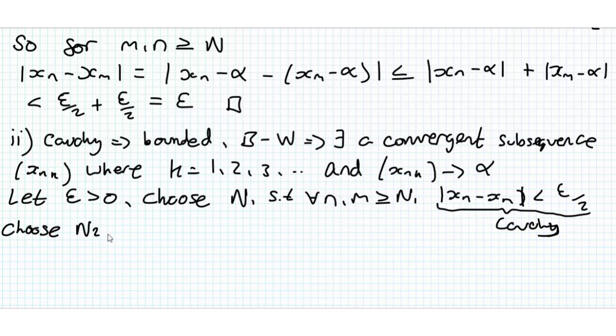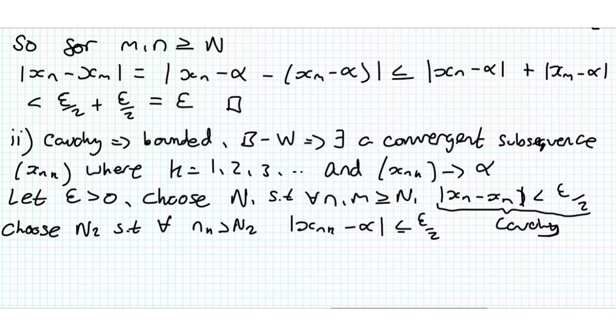Okay, and then we want to choose n2 such that for all n_k greater than n2, we have |x_{n_k} minus alpha| is less than epsilon over 2. I'll keep putting less than or equal to, just a matter of habit. Sorry about that, it's less than. So this is from our Bolzano-Weierstrass, because we know it's a bounded sequence, we know there's a convergent subsequence, so this is all that's saying.